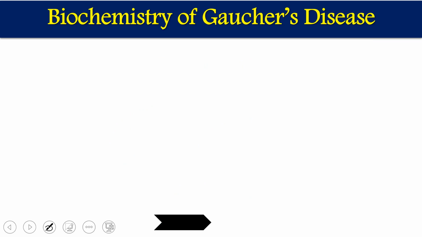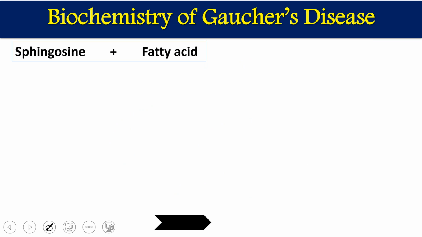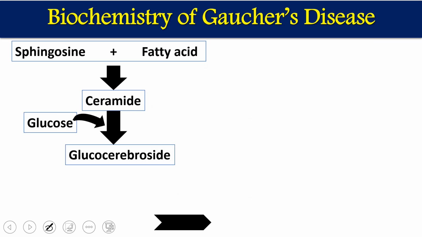Now, if you look at the biochemistry of Gaucher's disease, it is caused by, as I have told you, a defect in the enzyme that degrades the cerebrosides. We'll see how it happens. First, sphingosine, which is an alcohol, is associated with a fatty acid, and it gives us ceramide. So this alcohol combined with a fatty acid gives ceramide.